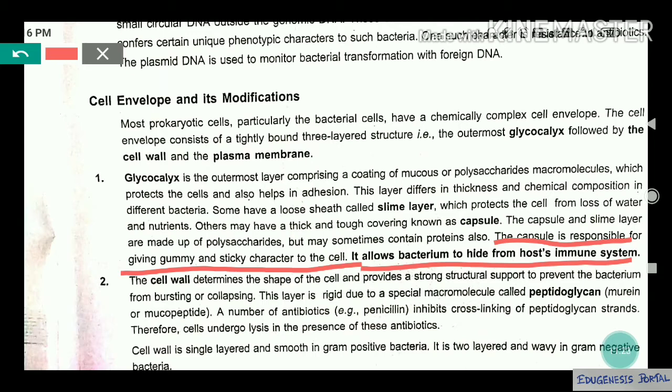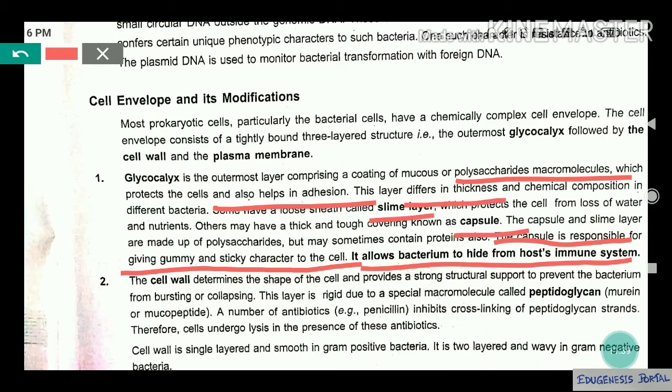Now what is the function of the glycocalyx and what does it do? I have already told you. The glycocalyx is made up of polysaccharide macromolecules. They help in adhesion, that means to attach. Are you getting my point? And on the basis of thickness, it can be of two types. One can be slime layer, another can be capsule.